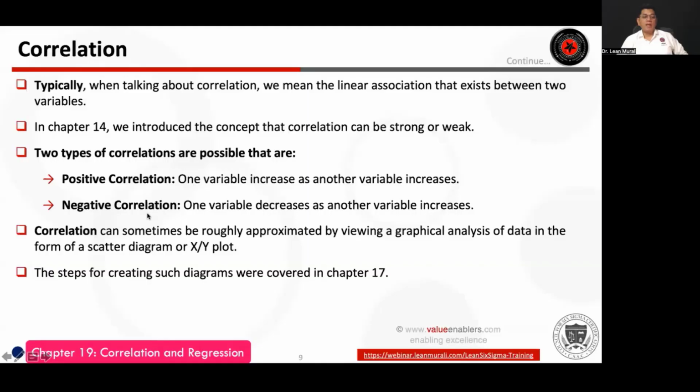Because sometimes you will see the relationship, but there is none. If apples are growing and oranges are also growing, does that mean that if more apples grow, more oranges will grow? No. These are all separate factors for their growth. They are not related to each other. Thank you very much. So I want to drive home the point that correlation does not mean causation. Okay, coming back here.